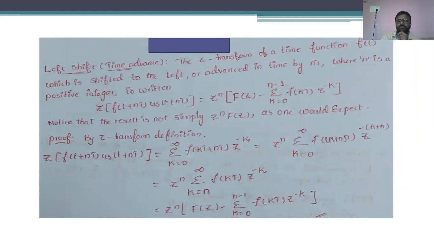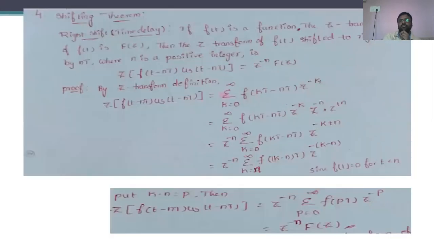In the case of the right shift, if f of z plus n is given, the shifting property is explained as z power n into f of z. Similarly, if f of z minus n is given, the shifting property is explained as z power minus n into f of z. This happens in the right shift and left shift.